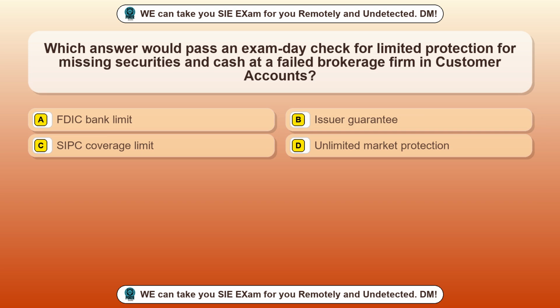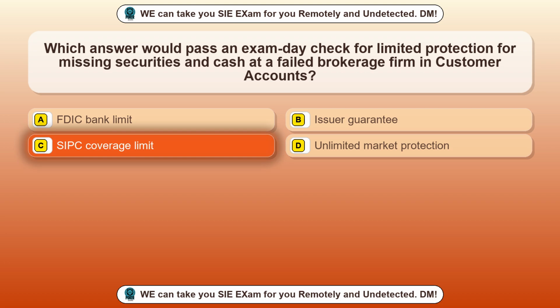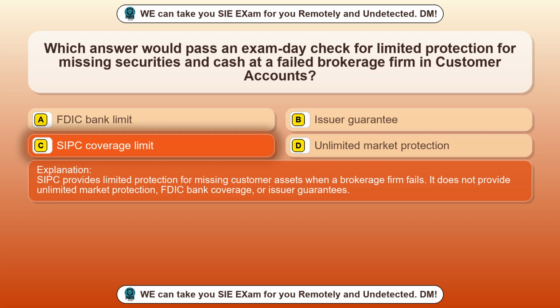Question 99. Which answer would pass an exam day check for limited protection for missing securities and cash at a failed brokerage firm in customer accounts? Option A, FDIC bank limit. Option B, issuer guarantee. Option C, SIPC coverage limit. Option D, unlimited market protection. The correct answer is option C, SIPC coverage limit. SIPC provides limited protection for missing customer assets when a brokerage firm fails. It does not provide unlimited market protection, FDIC bank coverage, or issuer guarantees.